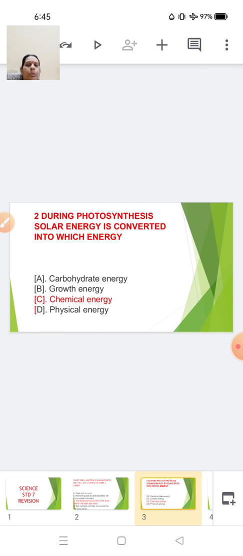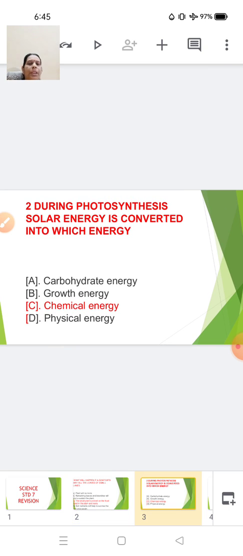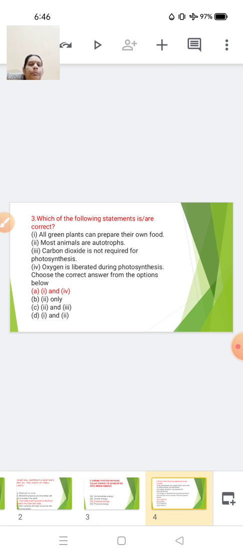Question number 2. During photosynthesis, solar energy is converted into which form of energy? Options are carbohydrate energy, growth energy, chemical energy, and physical energy. So again, here the answer is chemical energy. As you know, the plants trap the solar energy and convert it into chemical energy with the help of the pigment called chlorophyll, in the presence of carbon dioxide.